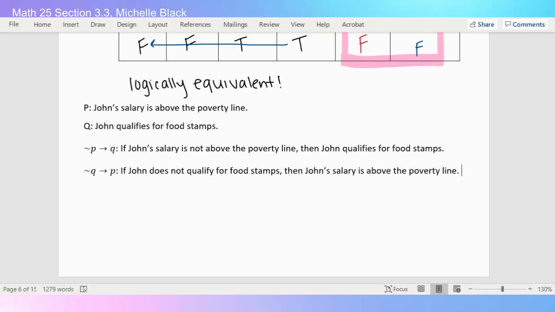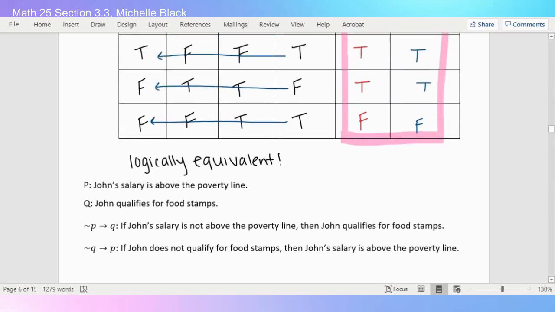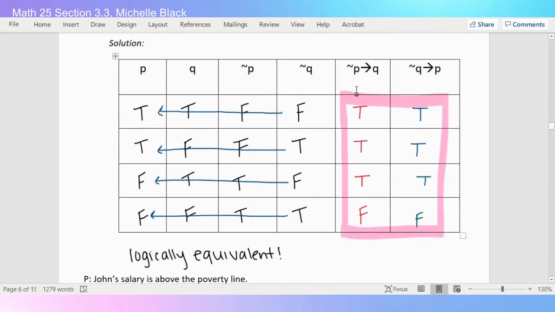So maybe saying this in words kind of shows that these two statements are basically saying the same thing, that these statements are logically equivalent. First one says if it's not above the poverty line, then he can qualify for food stamps, versus if he doesn't qualify for food stamps, then he is above the poverty line. So just an example in words to hopefully show that these two statements do basically say the exact same thing.